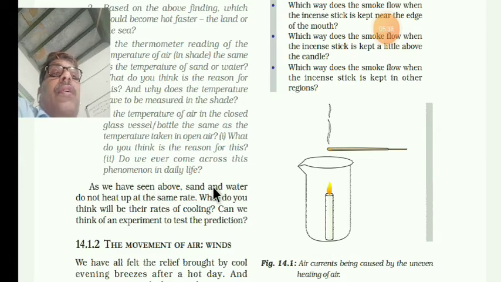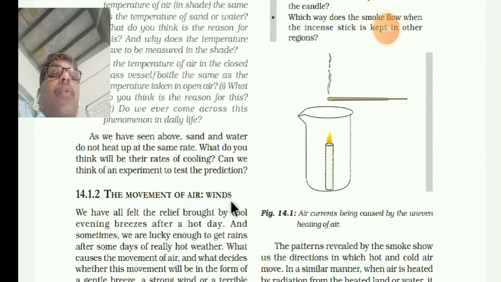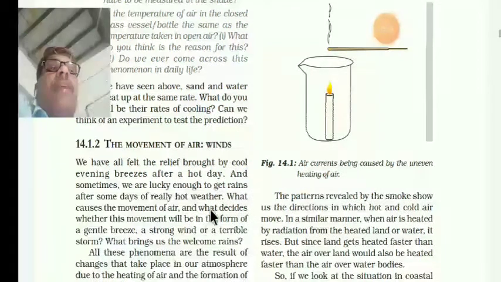Okay, so sand and water, this we have already done. Now we will see the movement of the air, that we call winds. We have all felt the relief brought by the cool evening breezes after a hot day. Whenever it is a very hot day, a cool breeze, a gentle wind, makes us relieved and relaxes our bodies. And sometimes we are lucky enough to get rains after some days of really hot weather.